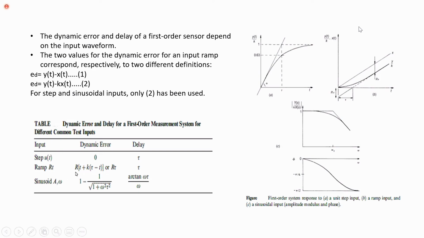If you apply ramp input, you have dynamic error as R of t. And in both cases, you have time constant tau. What is time constant? Delay, delay between variation in input and measurement system.